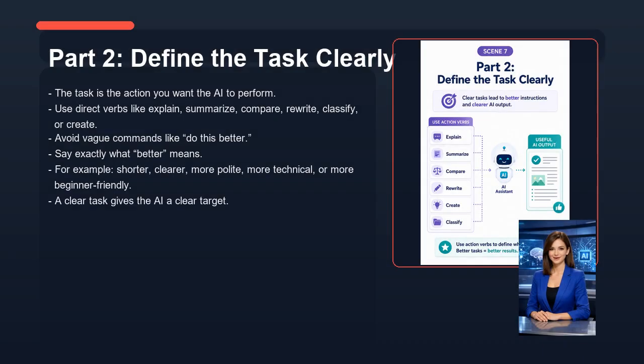Now let's look at part 2, define the task clearly. The task is the action you want the AI to perform. Use direct verbs like explain, summarize, compare, rewrite, classify, or create. Avoid vague commands like "do this better." Say exactly what better means. For example, shorter, clearer, more polite, more technical, or more beginner-friendly. A clear task gives the AI a clear target.